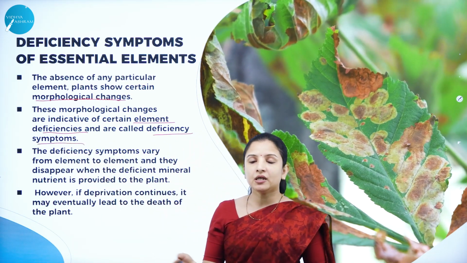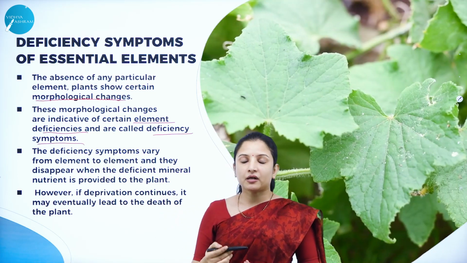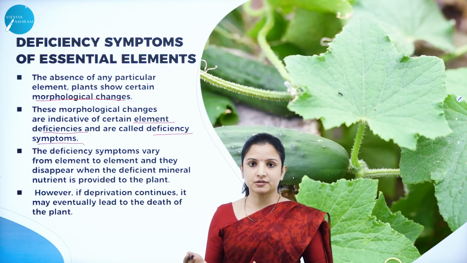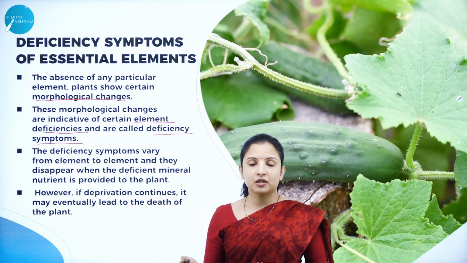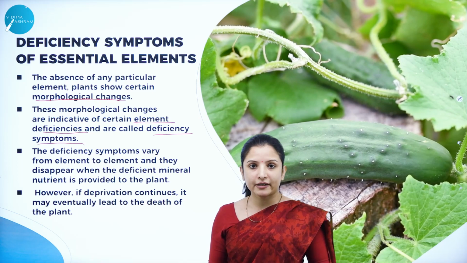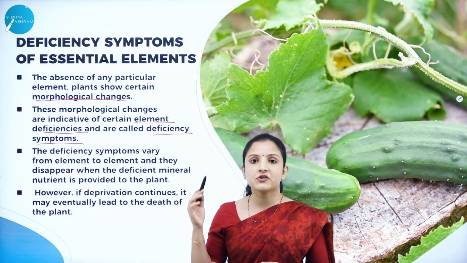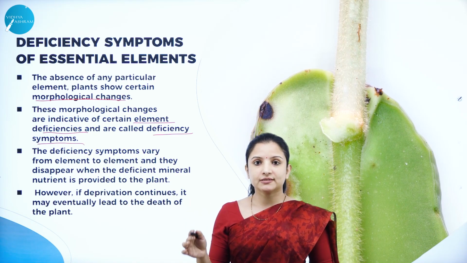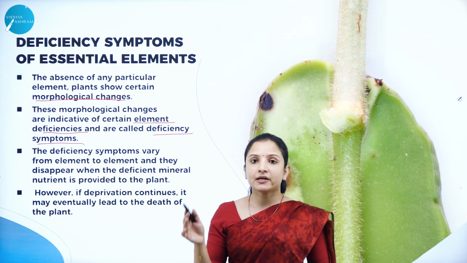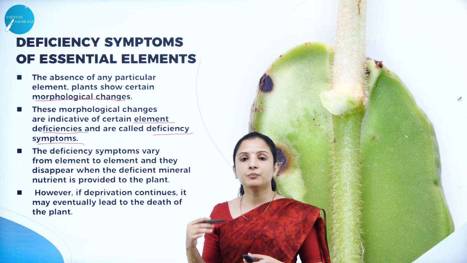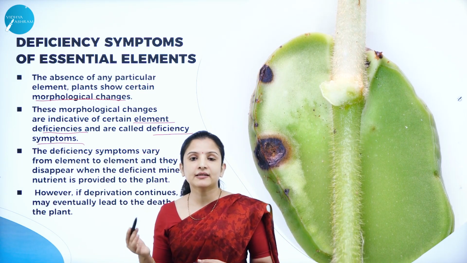I told you the death of tissues may occur, which is necrosis. So this is also one kind of symptom, or the yellowing of the leaf is one kind of symptom. So all these are called deficiency symptoms. The plant is being deprived of one or another nutrient, which shows some peculiar symptoms in the plant compared to the normal.